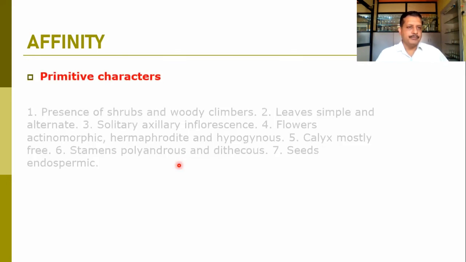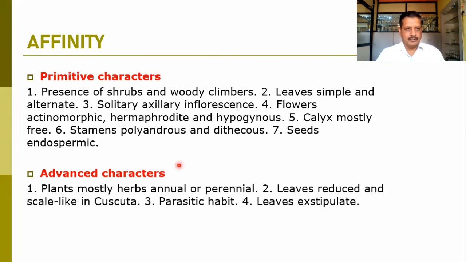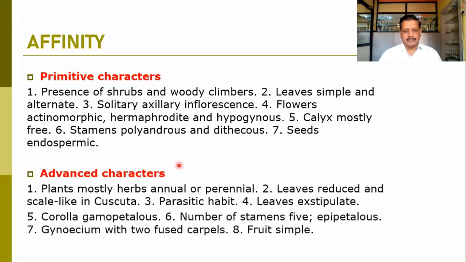When we talk about the primitive and advanced characters in the family, there are many primitive characters you can observe here. Here you can find the presence of shrub or woody members. Woody climbers are there. Just take the example of Argyreia speciosa, which is a woody climber, and this can be a primitive character for the family.